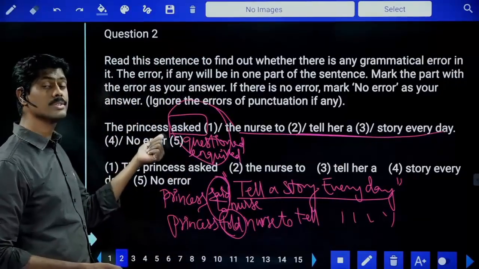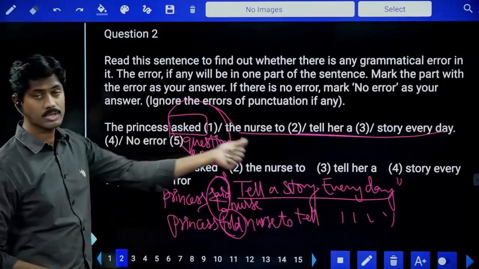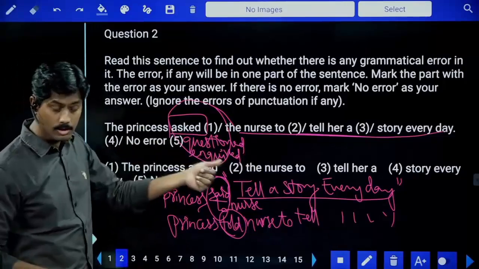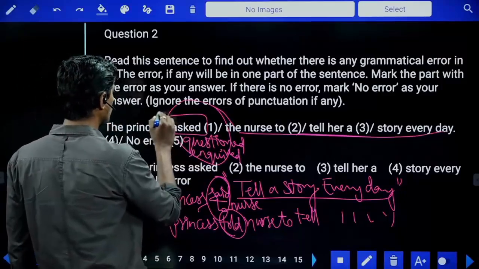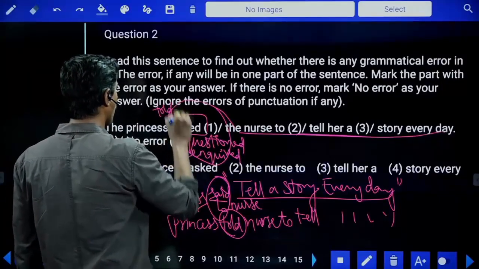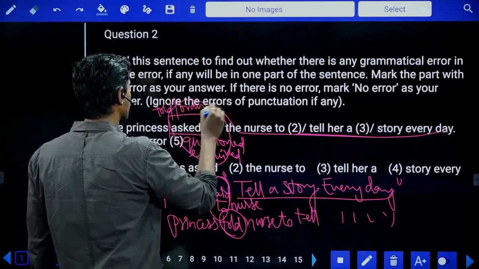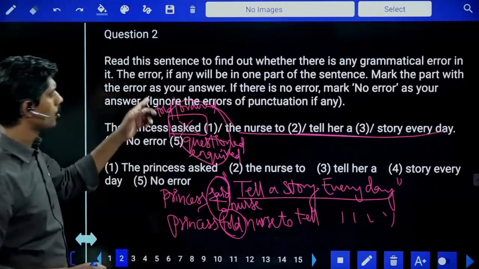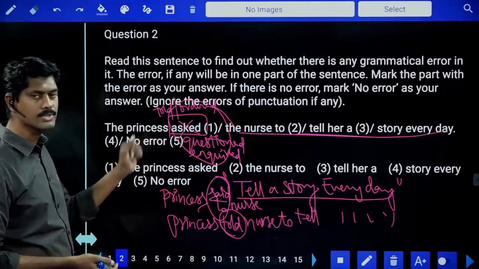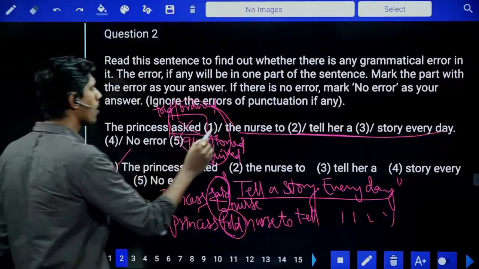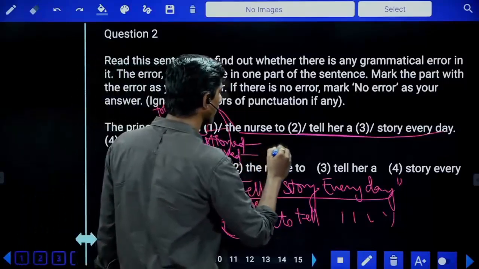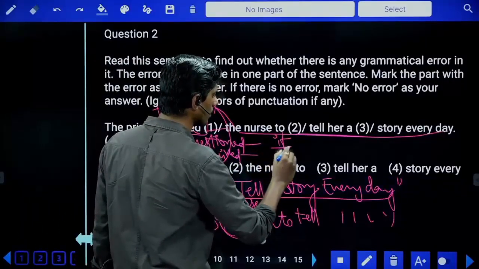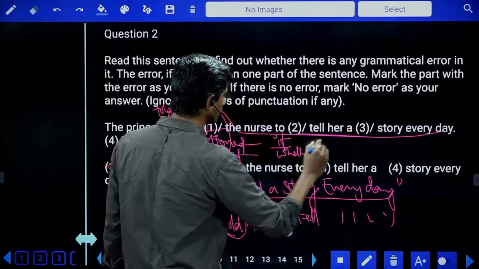So princess is there. Princess is the owner, nurse is the working woman. So she ordered, she commanded also you can take. So you can take simply told or ordered. Delete asked, keep told or ordered. So error is in the first part. But if I want to use asked or questioned or inquired in the sentence, I require if or whether or WH question.